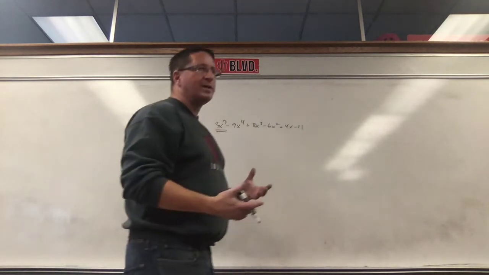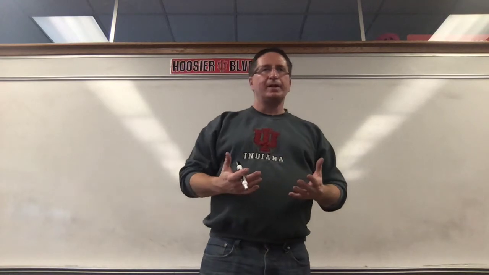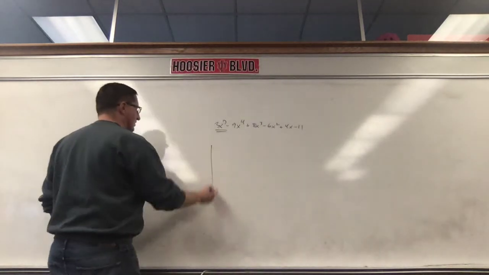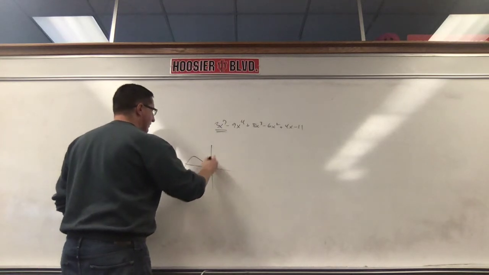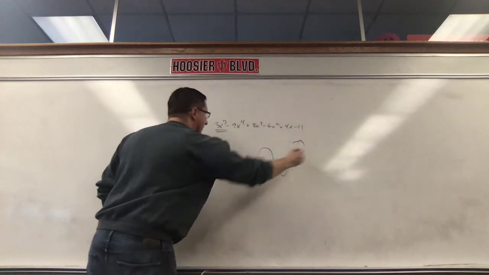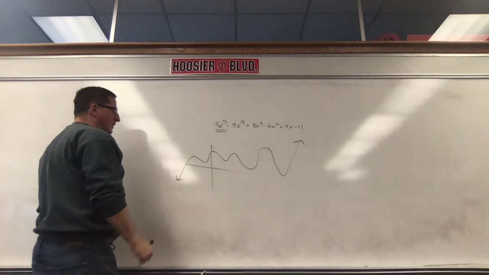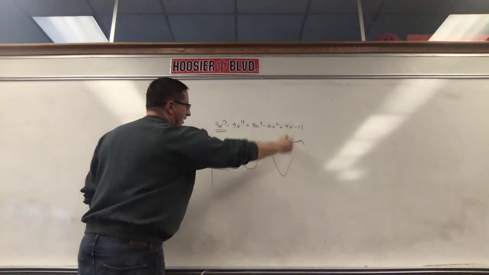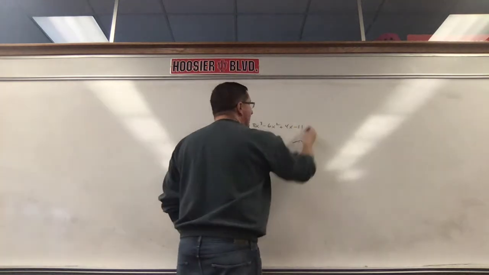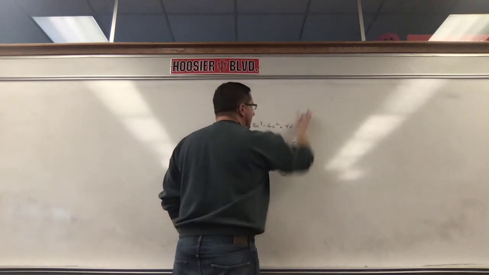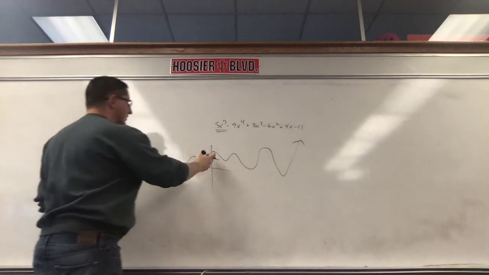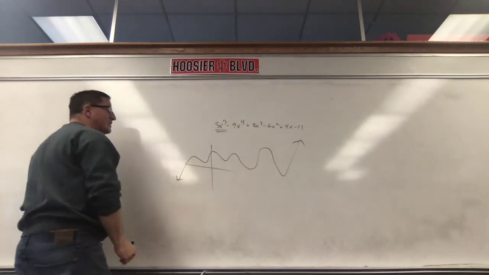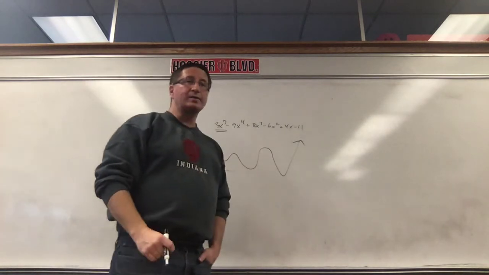We're going to give you some polynomials, and the end behavior means what happens to a function in the end, okay? So, if I give you a function such as this, okay? The end behavior, well, this goes up and down and up and down and up, down, up, down, up, and then it goes up forever. So as you go to the right, this goes up forever. As I go to the left, it goes down and up and down and up, then eventually gets to a point where it's going to go down forever. Okay, it's going to go down forever.